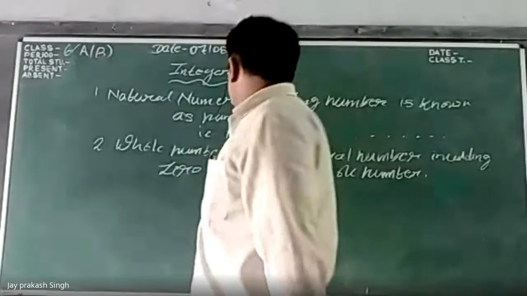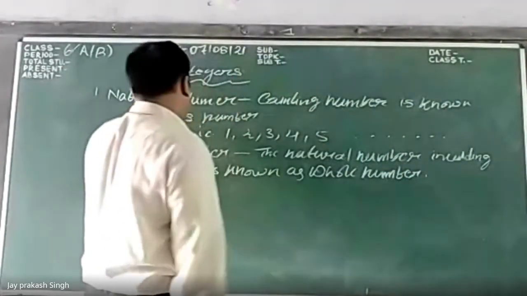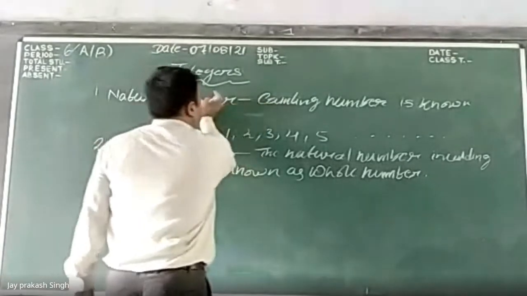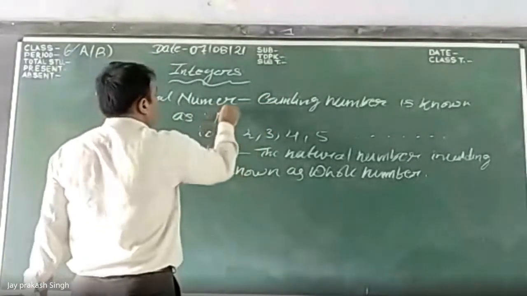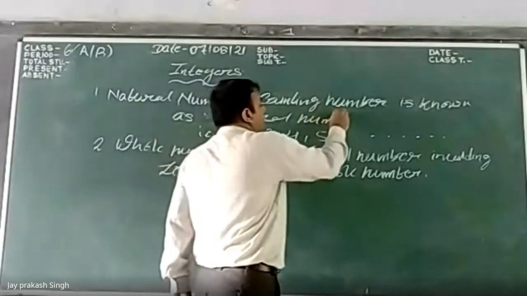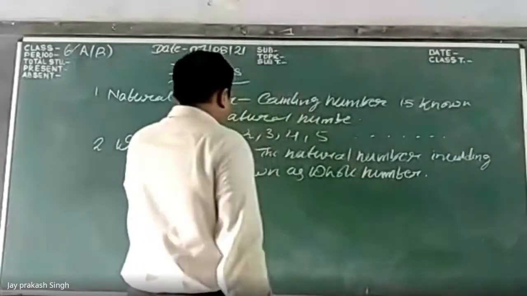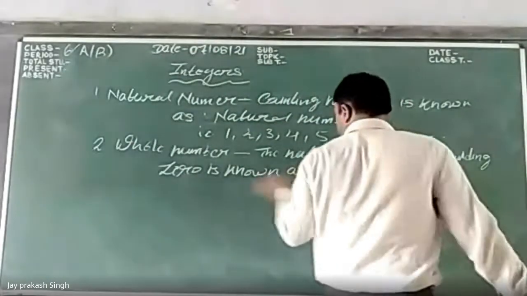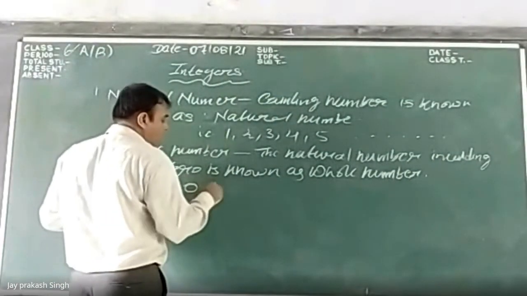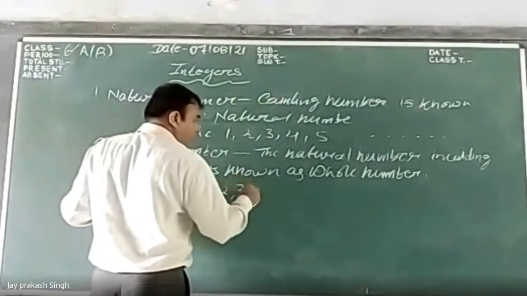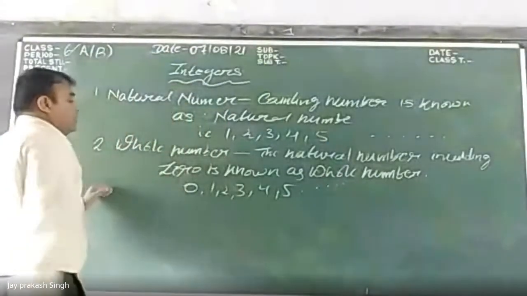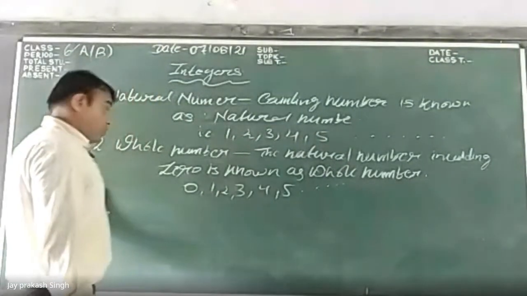Now your board is clear. So the counting number is known as the natural number. I have written here: natural number. And the whole number, that is the natural number including 0, is known as the whole number. That is, if we start from 0: 0, 1, 2, 3, 4, 5, in this way, this is known as the whole number.